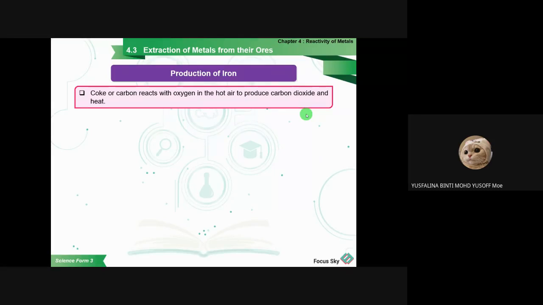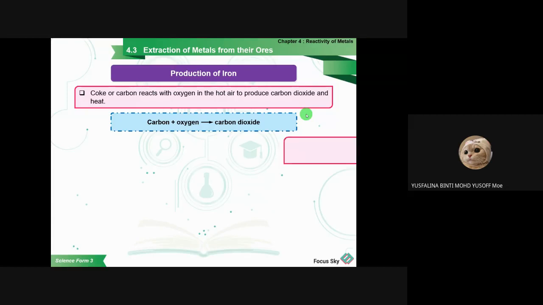The coke, or carbon, will react with the oxygen in the hot air to produce carbon dioxide and heat. The carbon inside the coke will react with the oxygen. Where does the oxygen come from? It comes from the hot air that you put inside the blast furnace, flowing from the bottom part of the blast furnace. So it will burn with the carbon there and produce carbon dioxide.